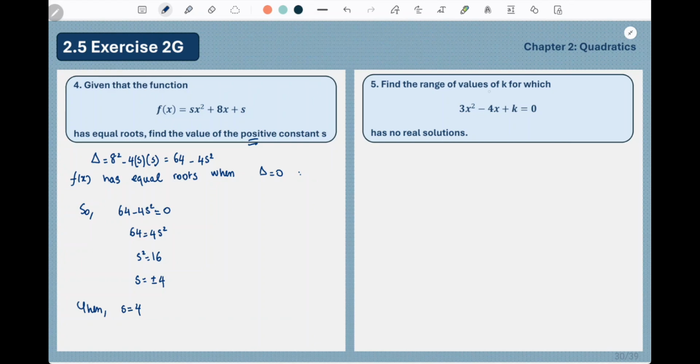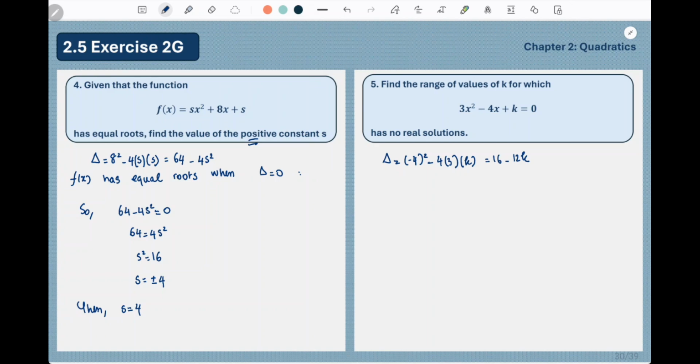And find the range of values of k for which 3x squared minus 4x plus k equals 0 has no real solutions. So first of all, as usual, we need to find delta, which is b squared minus 4ac, minus 4 squared minus 4, a is 3, c is k, and that is equal to 16 minus 12k.